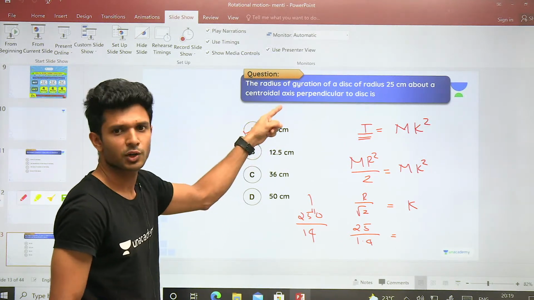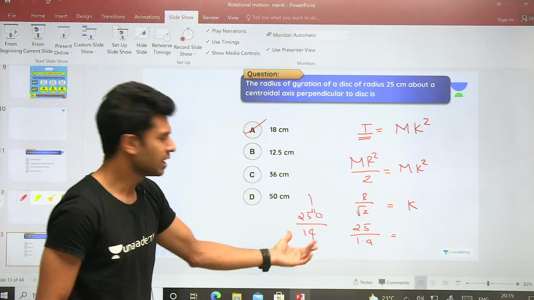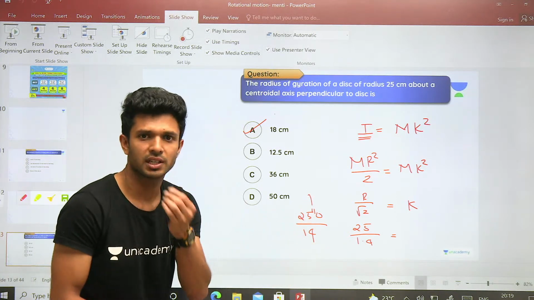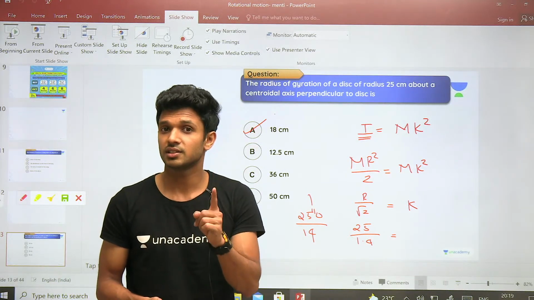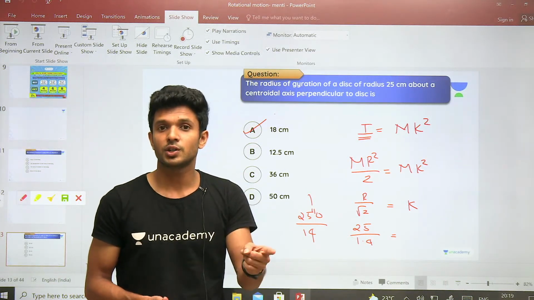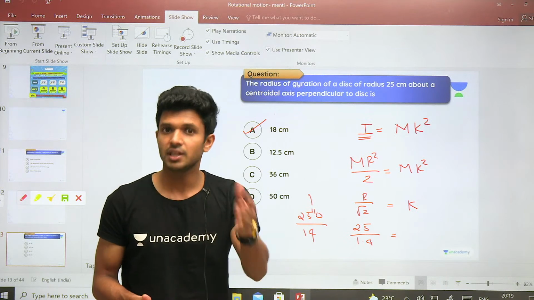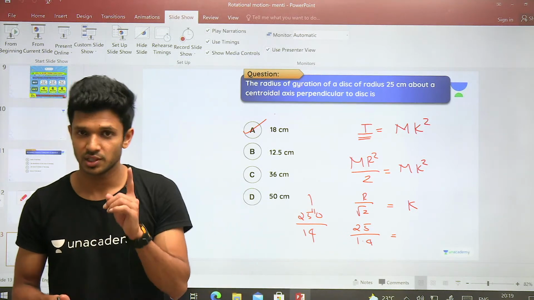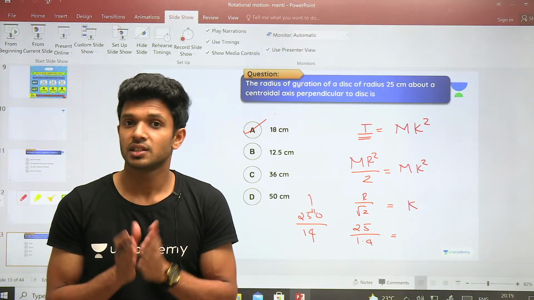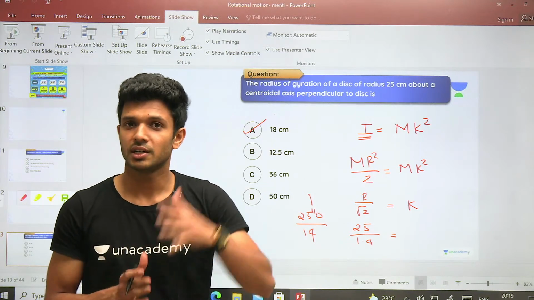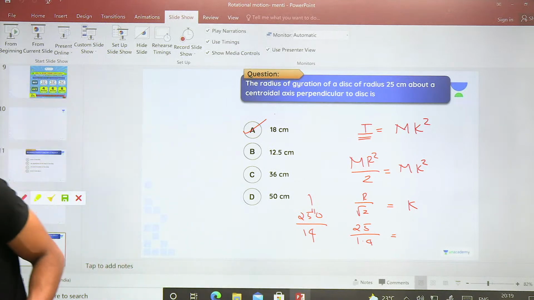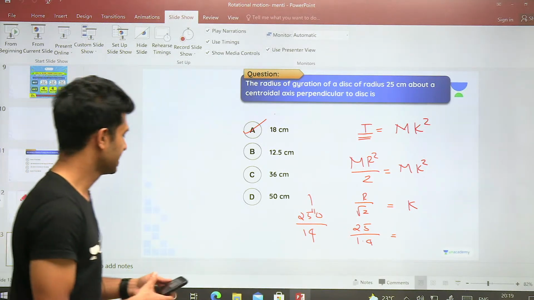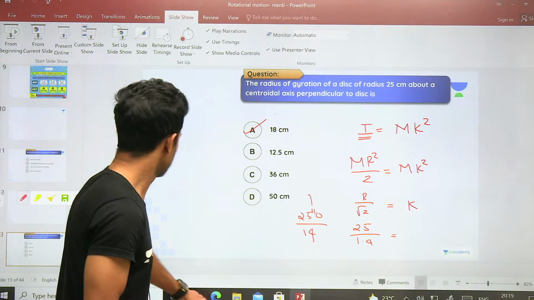So we can go for the option. Don't do the entire thing. Don't go for how much 110 divided by 14 will be. Look into the option and find your answer. Don't waste your time, because it is the JEE exam you are going to write, or the NEET exam, or even your board exam is going to be multiple choice questions. So one among your options is the correct answer. So don't do the entire calculation. Look into the option and find your answer so easily. Okay, done.